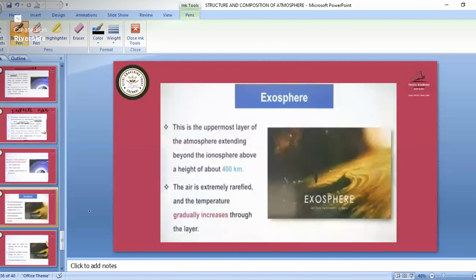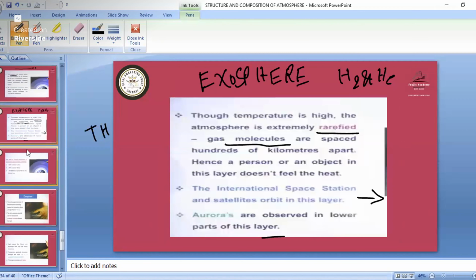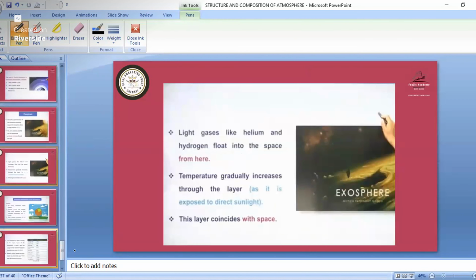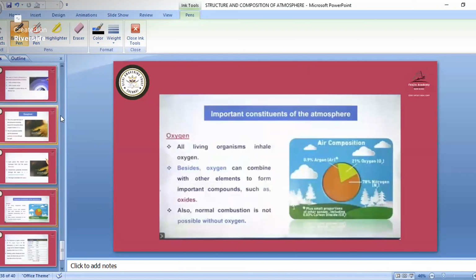Okay. So while studying, don't get confused with this slide. This slide is a part of the exosphere part. So light gases like helium and hydrogen float in this layer only. And temperature also is increasing because it is the nearest part to the sun. So this is all about the layers of atmosphere, the structure of atmosphere.